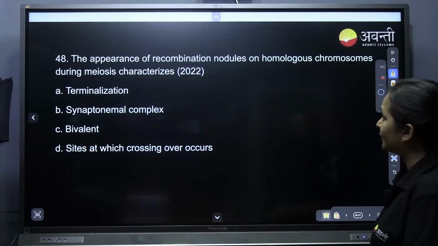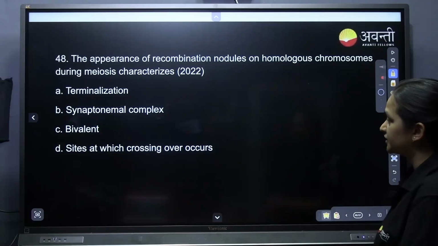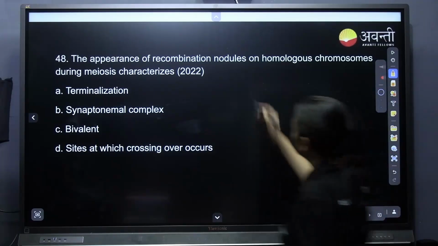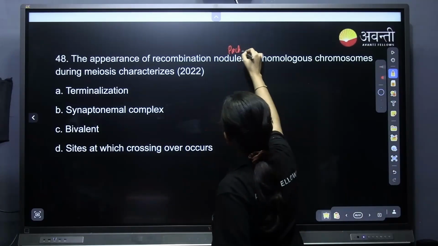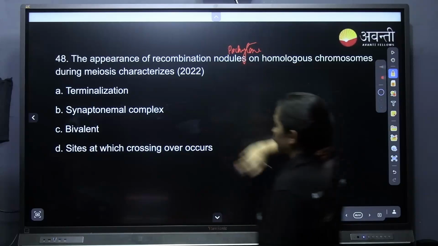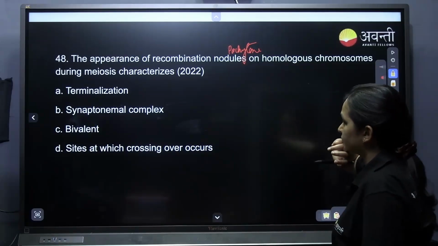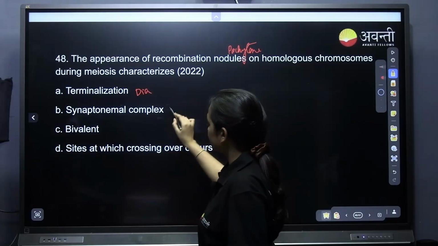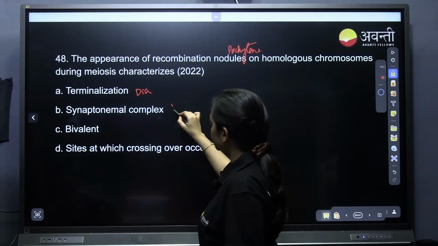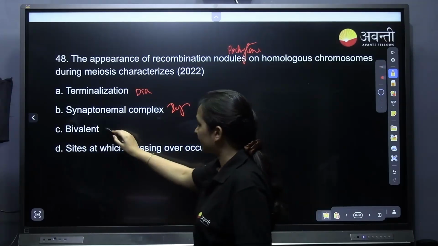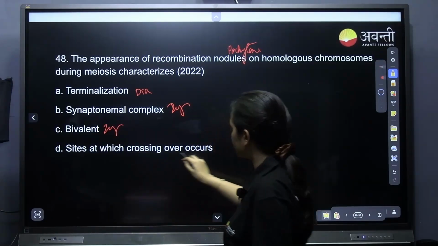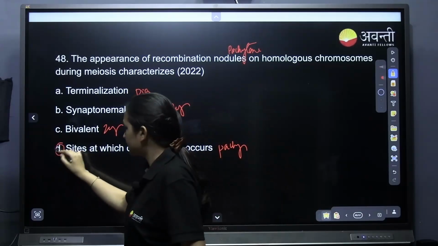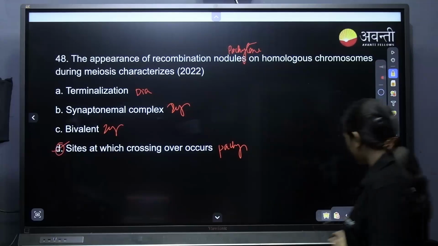The appearance of recombination nodules happens in the pachytene stage. Terminalization is in diakinesis. Bivalent is in zygotene. Crossing over takes place in pachytene. So D for Delhi is the correct answer.